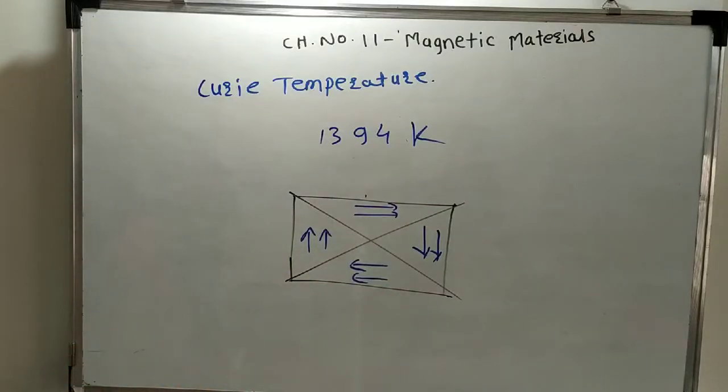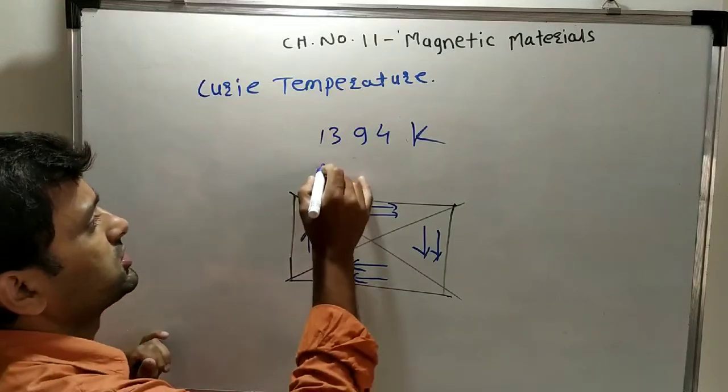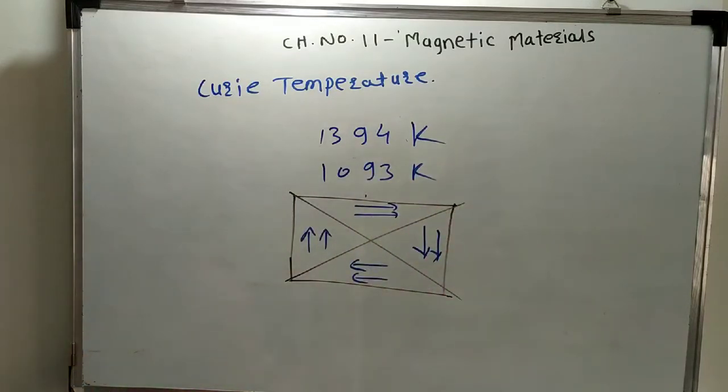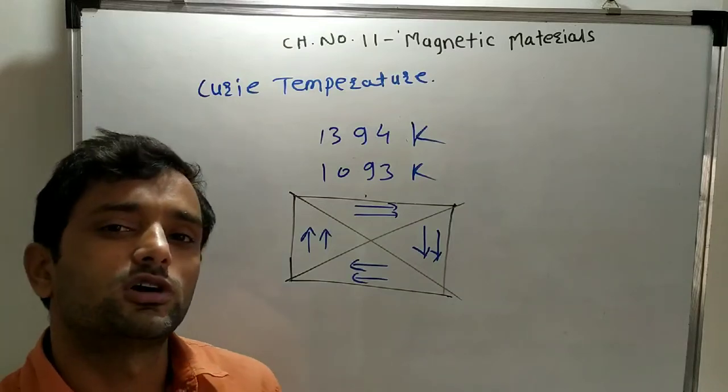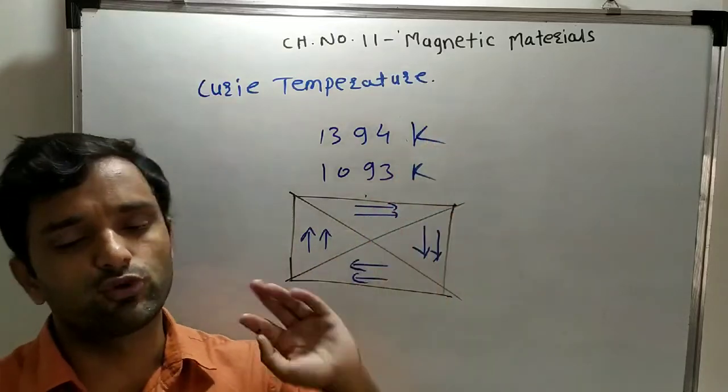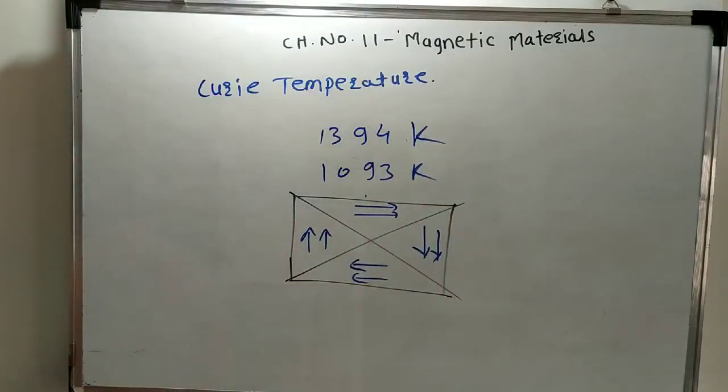For iron, it is 1093 Kelvin. At that temperature, iron also becomes a normal substance and loses its magnetism completely. So these are a few examples of Curie temperature for ferromagnetic substances. On heating or increasing the temperature, the ferromagnetic substance loses its magnetism.